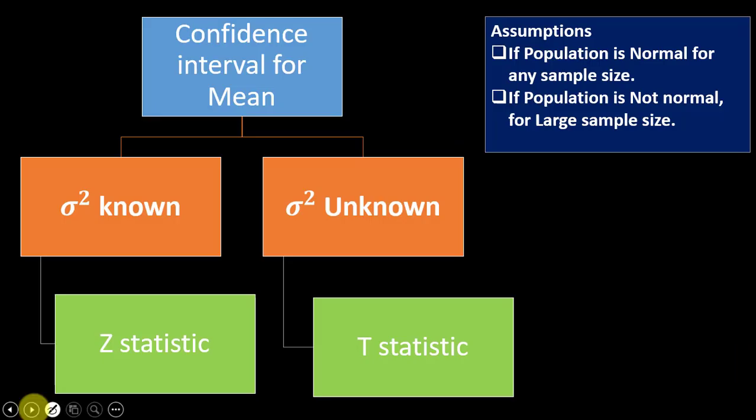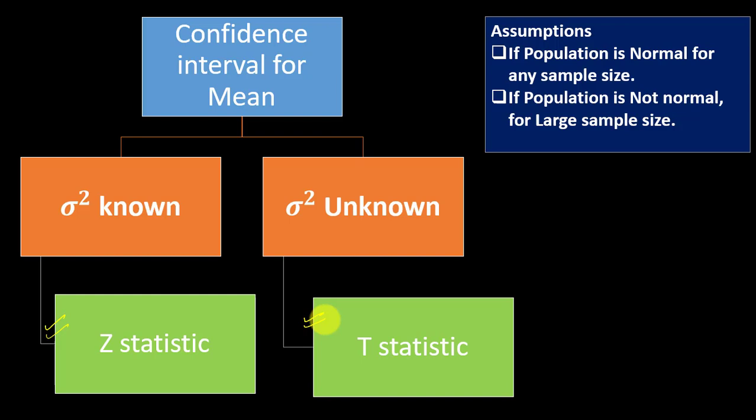Now, when we construct a confidence interval for the mean, we can use the z statistic as well as the t statistic, depending upon whether we know the population variance or not. This we have also seen in our previous class. I am just revising it so that you brush up the basic concepts. Remember the assumptions here.